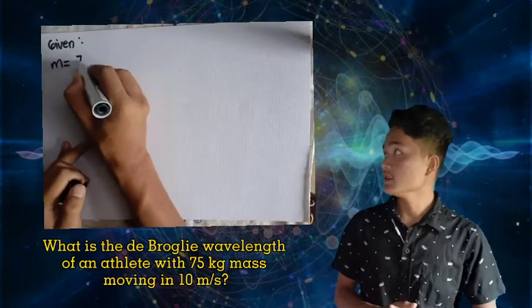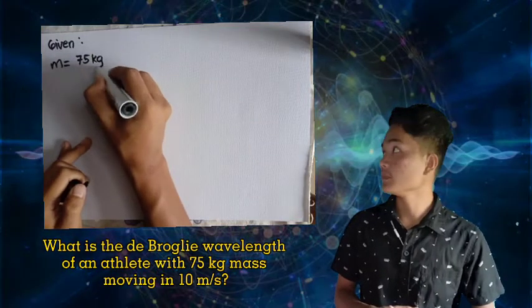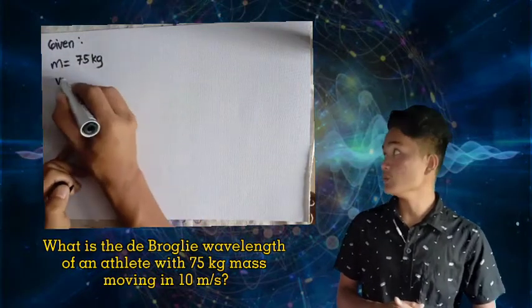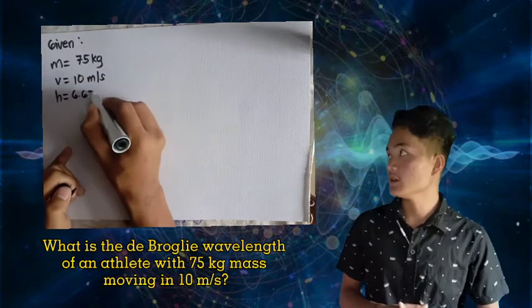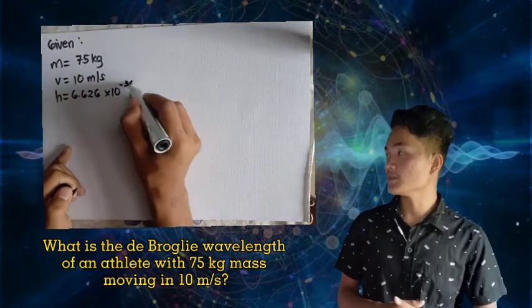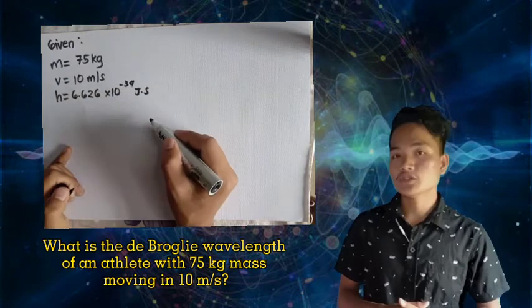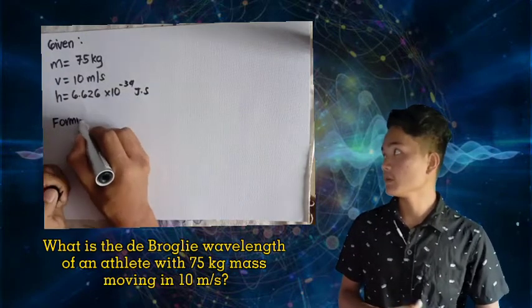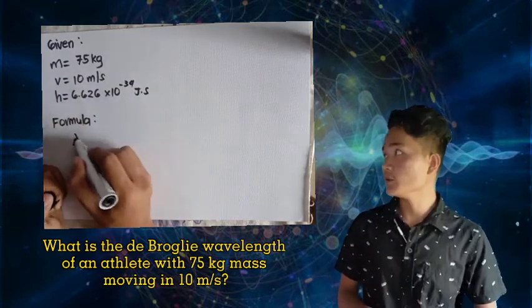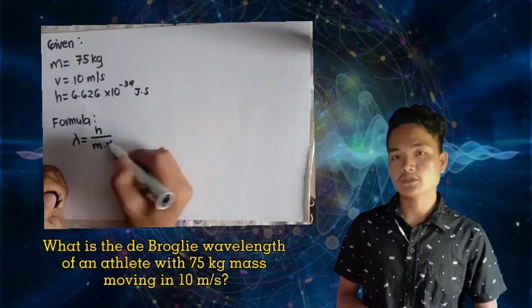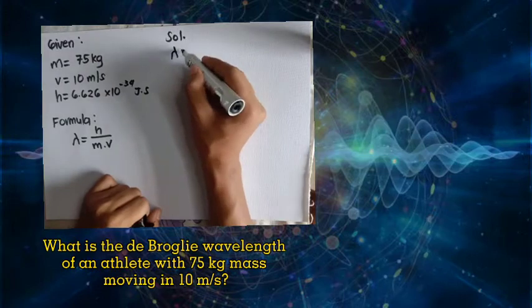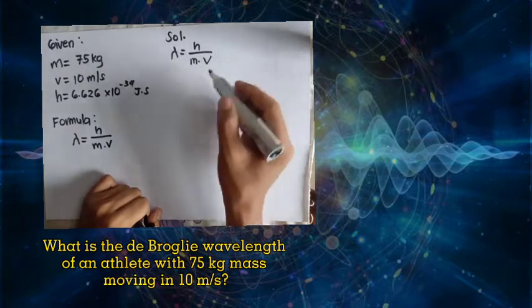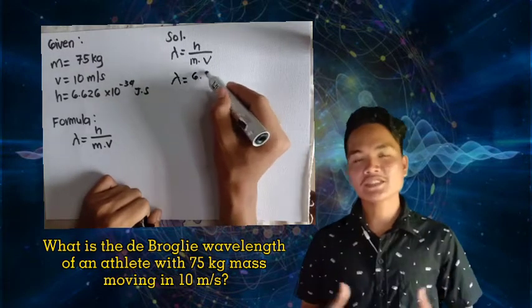M, or the mass, is 75 kg. V, or the velocity, is 10 meters per second. And the Planck's constant, 6.626 × 10^-34 joule seconds. We use the formula for the de Broglie wavelength, λ = h/mv. We can now substitute the values.